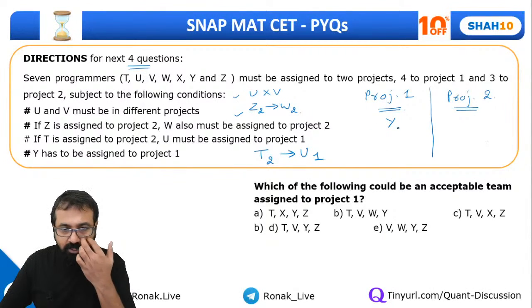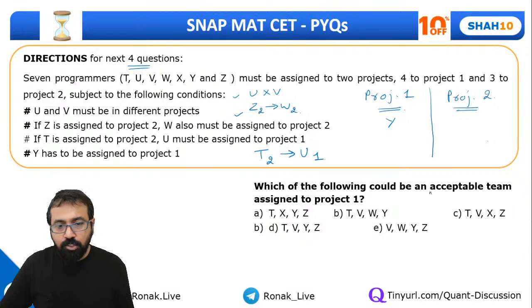So Y has to be in project 1. Now, which of the following could be an acceptable team for project 1? Straight away you can eliminate all those options where you do not see Y. So this option is eliminated because there is no Y in it. That's the first thing.